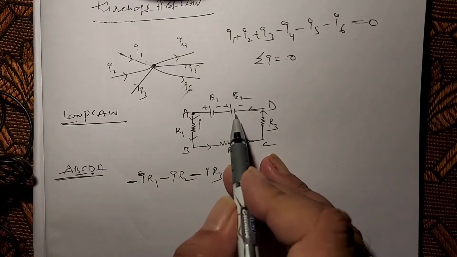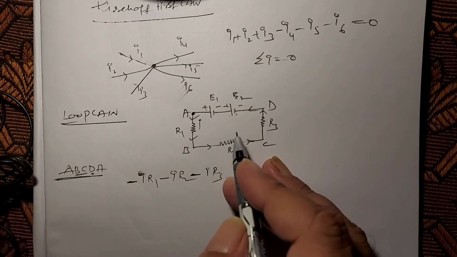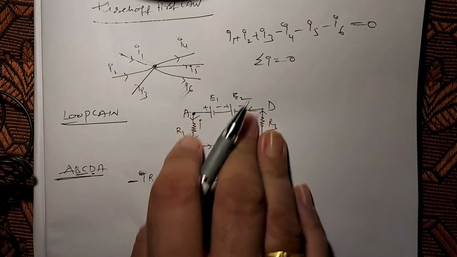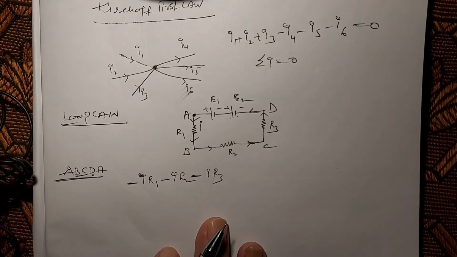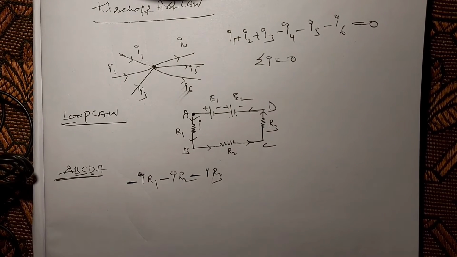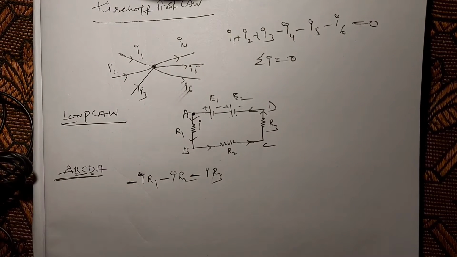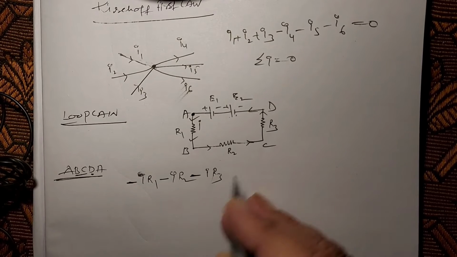Here inside the cell, the current flows from negative terminal to positive terminal, up the hill. So inside the cell, if we go from negative terminal to positive terminal, then EMF is taken as positive. Students, you must remember these important points.